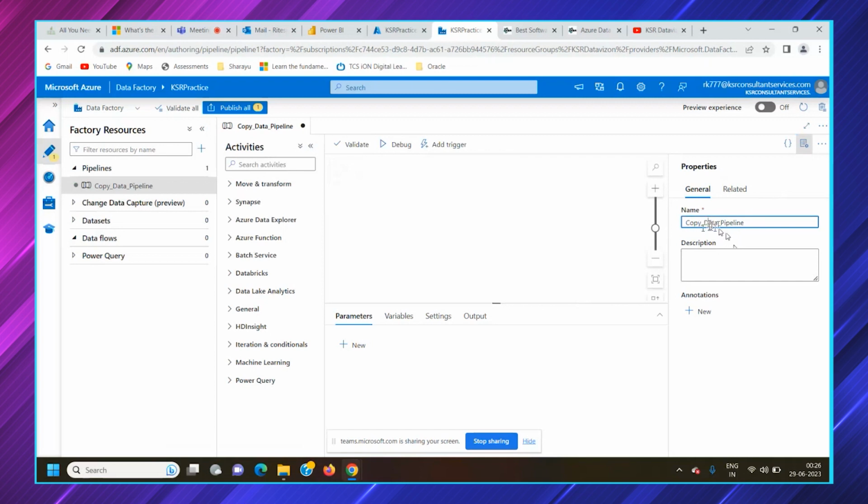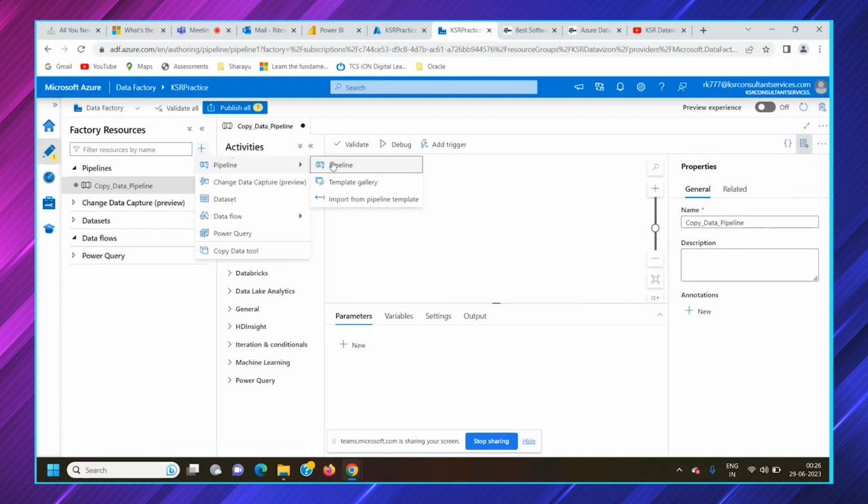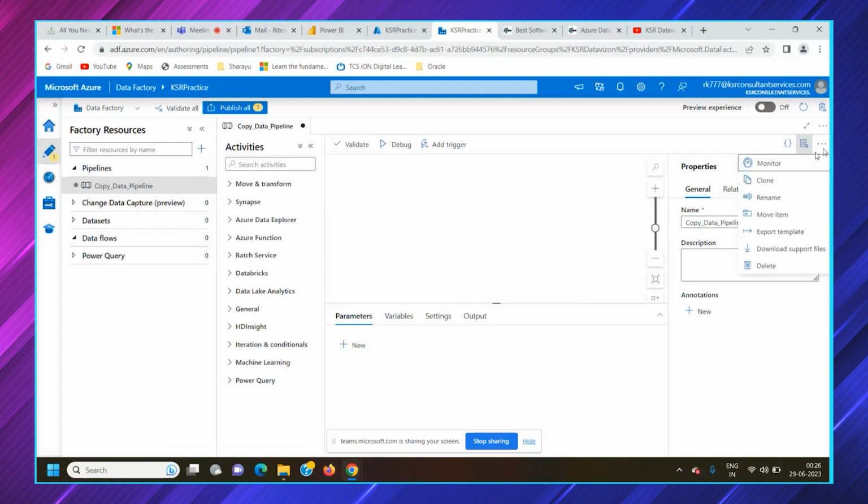So we have used copy_data_pipeline. This is the default. Once you create a new pipeline here, you would get these options. The first is more actions: monitor, clone, where you can clone the existing pipeline, rename the pipeline, move it, export it as a template, download the support files, or else you can delete the pipeline also.